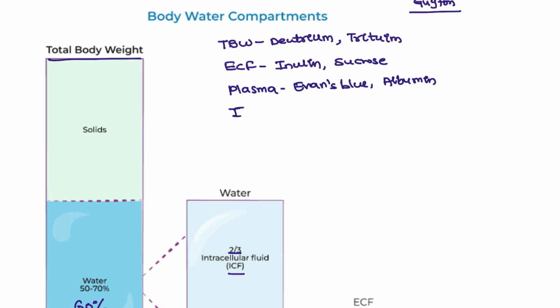How can we calculate the ICF? We cannot directly calculate the ICF. What can we do? We can subtract, right? Total body water minus ECF, we can get the normal value. And we cannot directly calculate the interstitial fluid. So for the interstitial fluid, ECF minus plasma, right? This is the best way we can get these structures calculated.